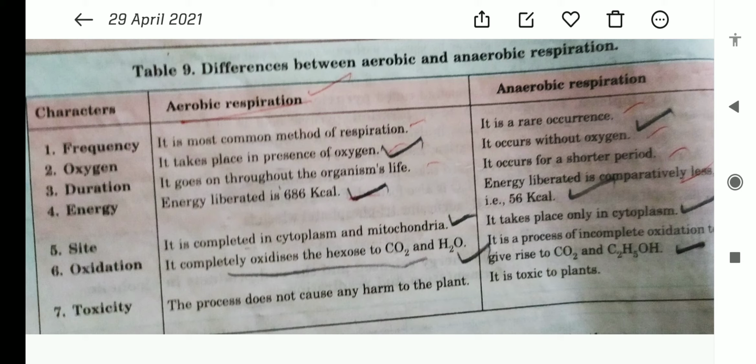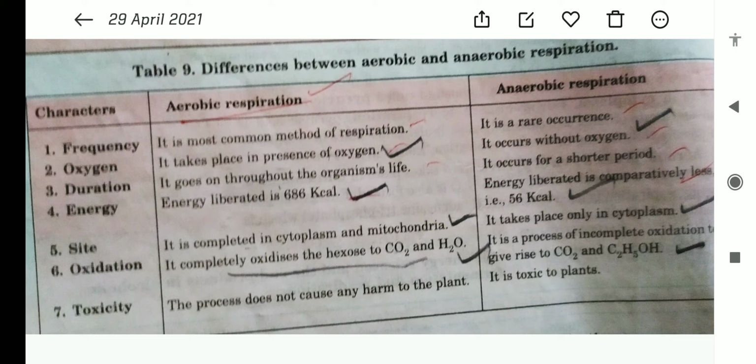And fourth important characteristic, when food is completely oxidized, glucose is oxidized, then carbon dioxide and water are formed. So carbon dioxide and water are the materials formed by the oxidation of glucose. The process does not cause any harm to the plant. That's aerobic respiration. Anaerobic respiration occurs without oxygen.